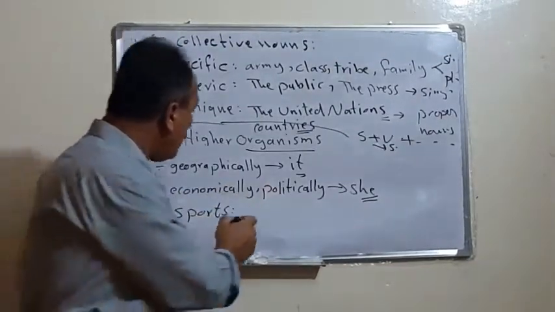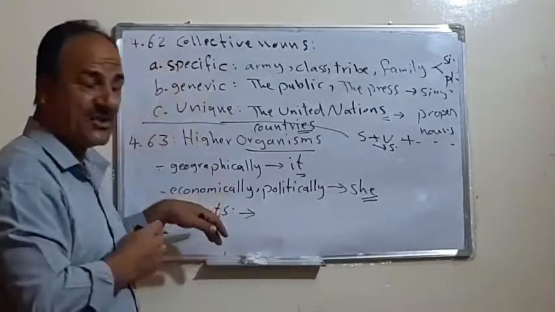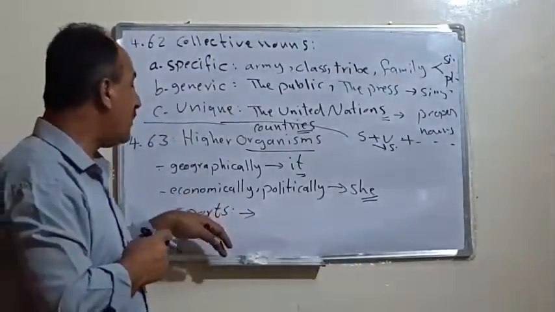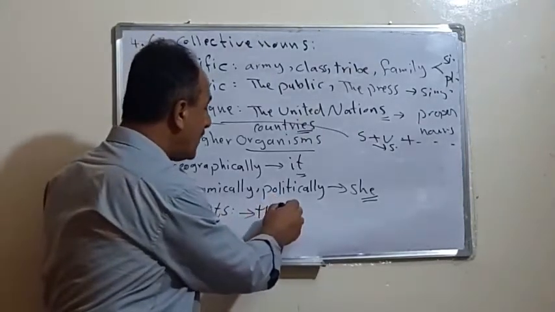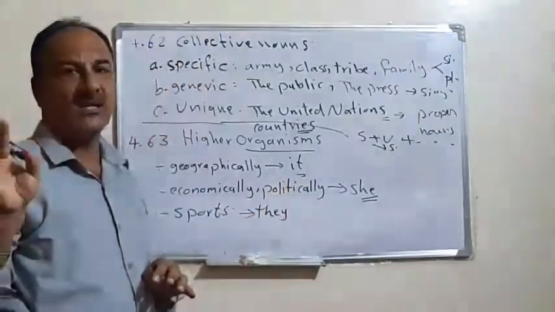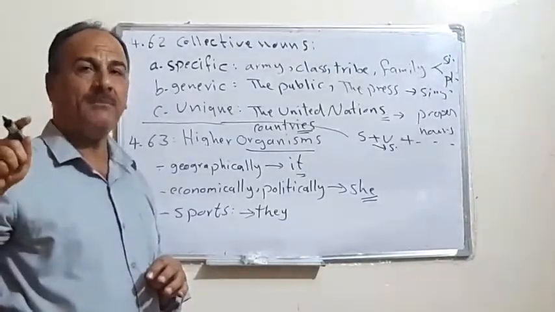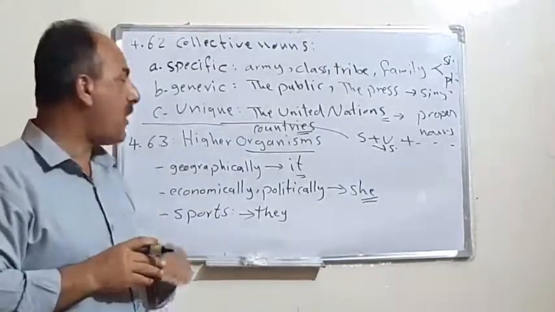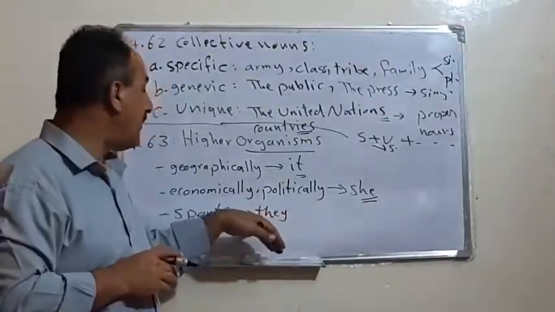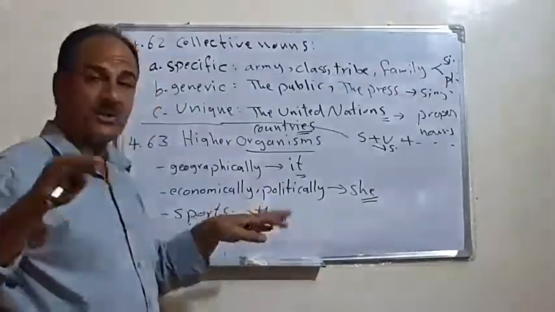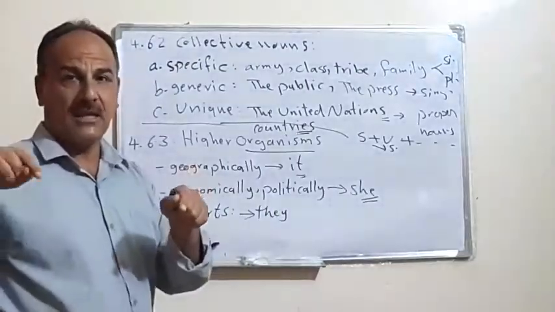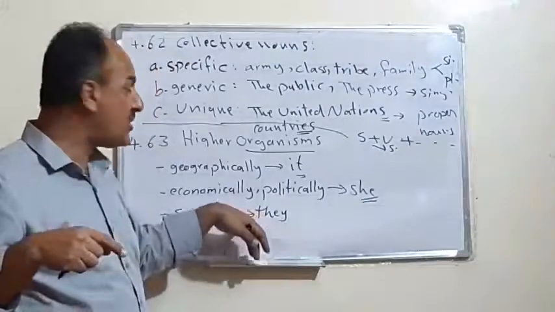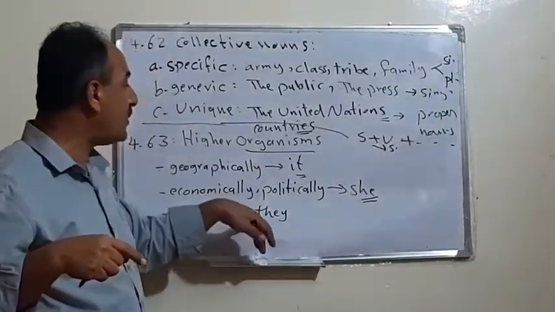And finally, if we are speaking about any country from a sports point of view, in this case we use "they". For example, we can say Iraq will win the match. Why? Because they prepared properly for the game. They prepared. Why "they"? Because we mean the players. The players are going to play or participate in the match, so we use "they". From sports, we use "they".